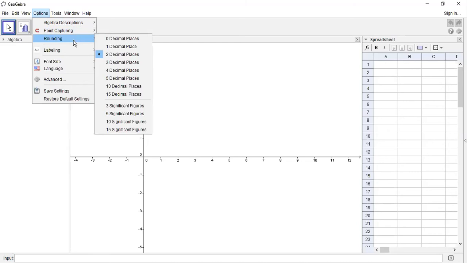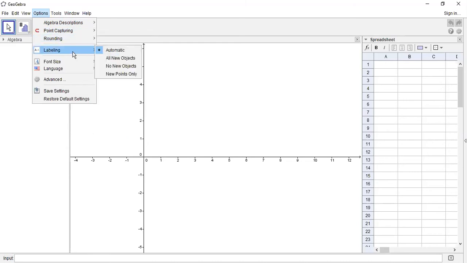Then labeling. Labeling is nothing but giving a label to all the figures. From here we can give the labeling for the constructions. The next, font size. Font size can also be changed from here. Then there is a language. Whichever language we require, we can set it there, and the language can also be changed. The next, advanced settings. In advanced settings we can make some changes in the different views of the geometrical constructions.